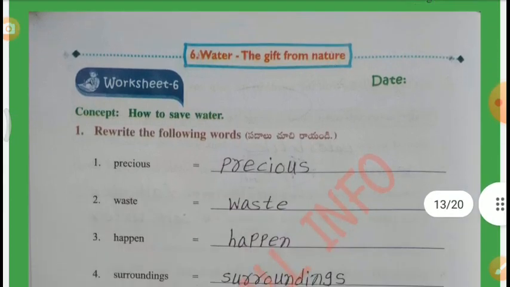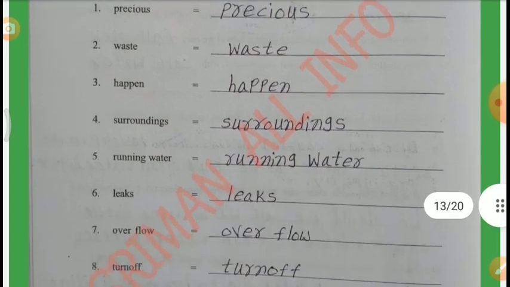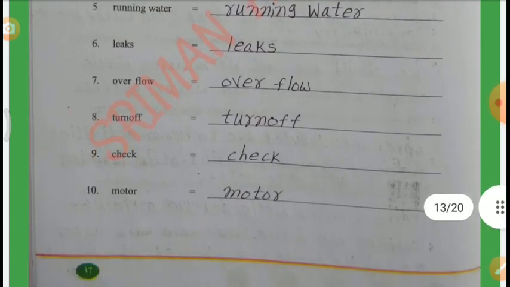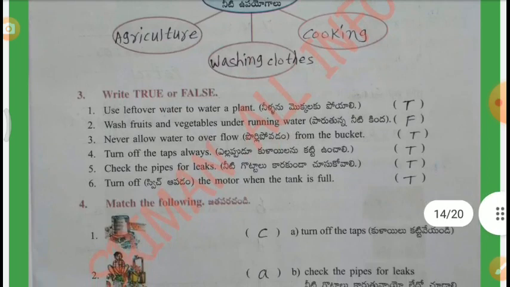Worksheet number 6. Concept: how to save water. Rewrite the following words: precious, waste, happen, surroundings, running water, leaks, overflow, turn off, check, motor. Mind mapping. Uses of water: drinking, bathing, cooking, washing clothes, agriculture, aquaculture. Write true or false.